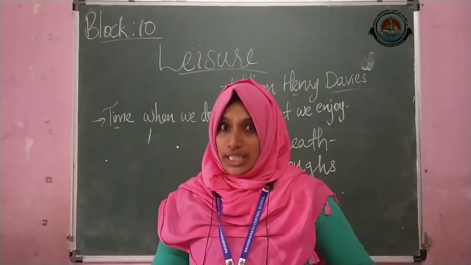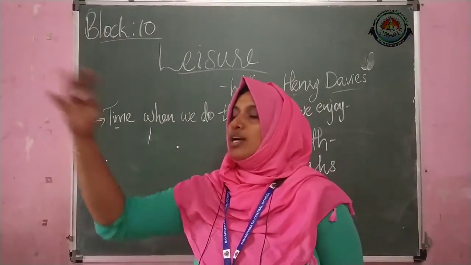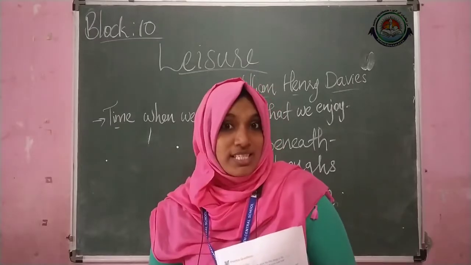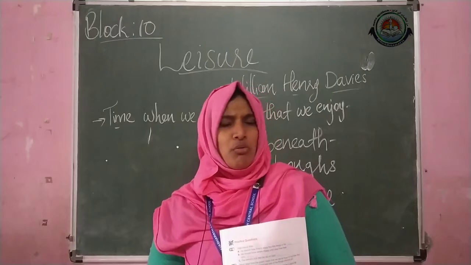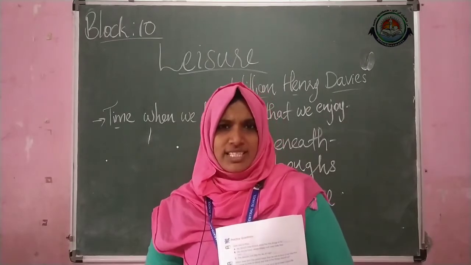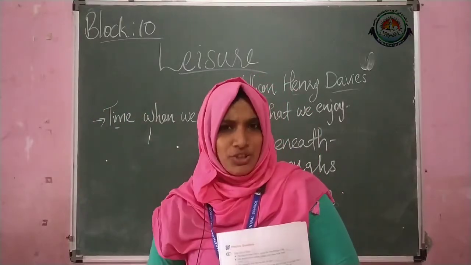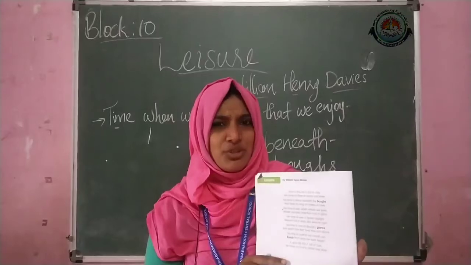We have no time to stand and look up at something. Watch out. We don't have time. So the poet is saying about our busy lives, children. We all are busy with our activities. We are not finding the time to watch the beauty of nature. Just think about it. Yes, the poet is saying the truth, right?